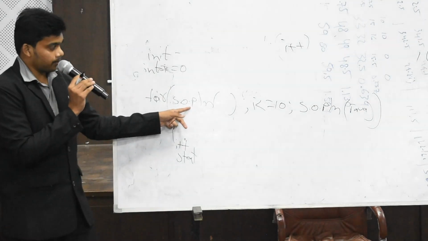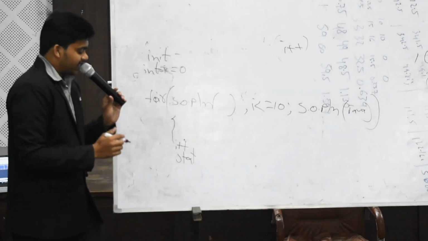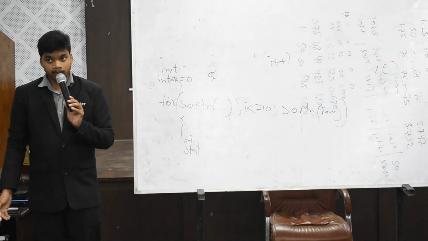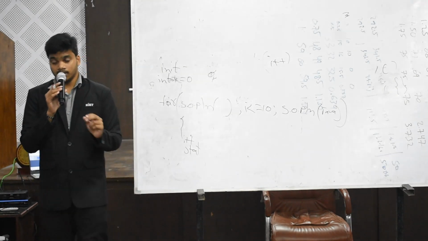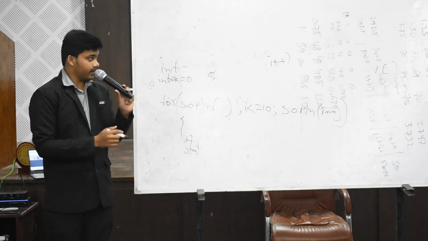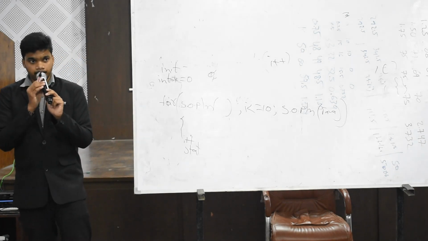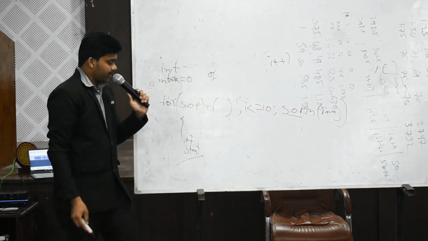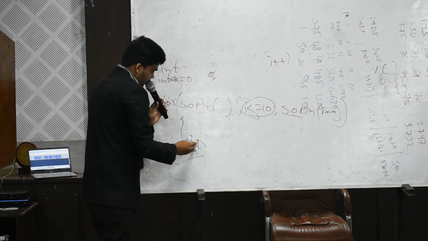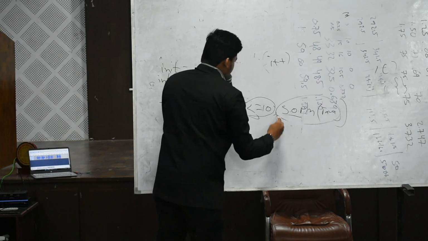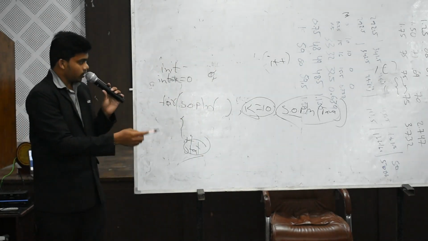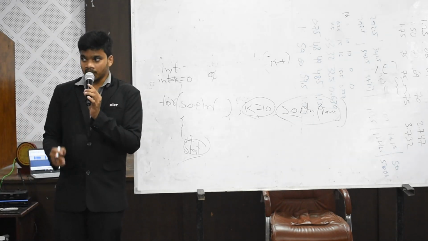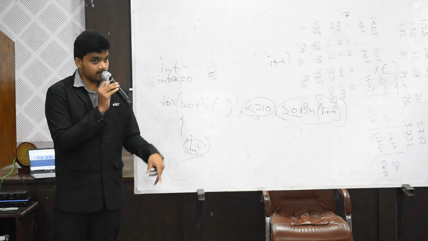So this will print only one time. Then next, what will it print? First of all, it will be 0. Next one, it goes on incrementing up to 10 because you gave i less than or equals to 10. It does not stop at 9 because we gave the equals to symbol. So the statement will print up to 10. Along with this, the statement also will print, after checking the condition. So this loop continuously rotates until the given condition is false. When the given condition is false, the entire loop terminates and it will come outside the loop.